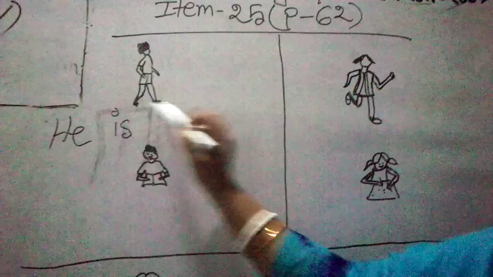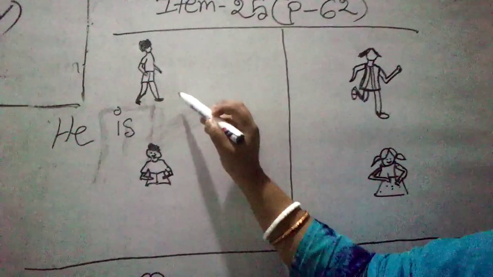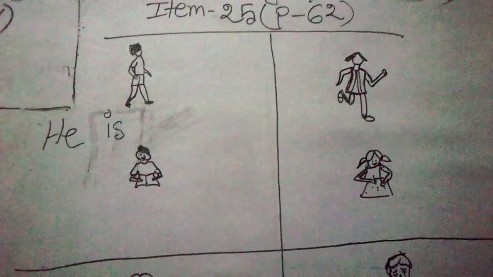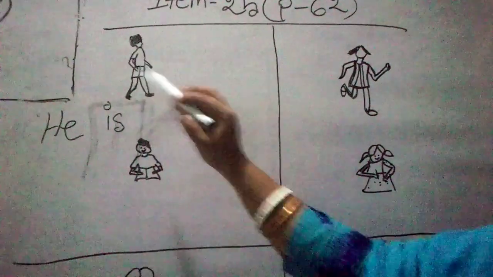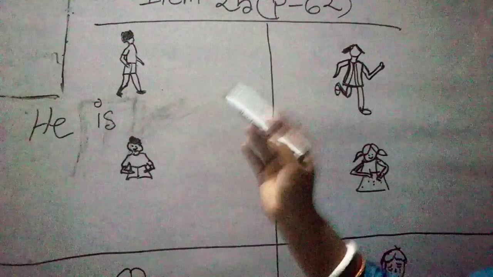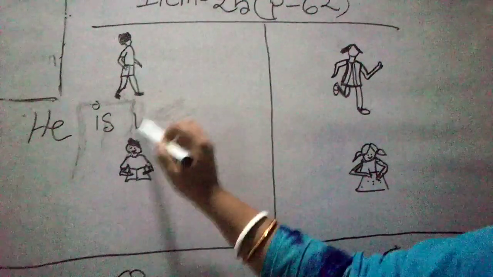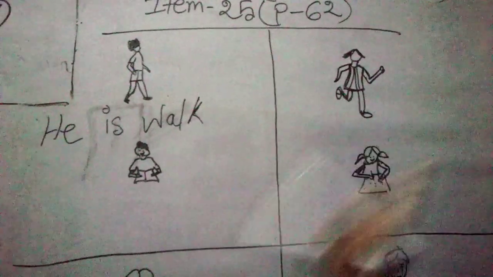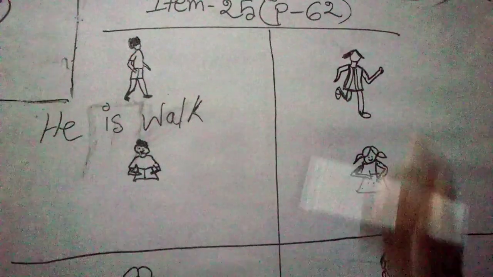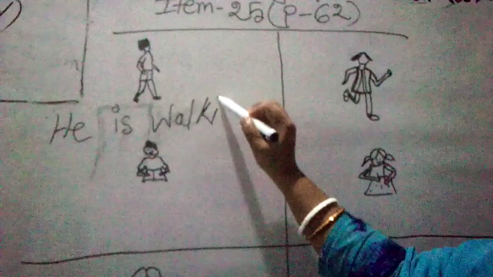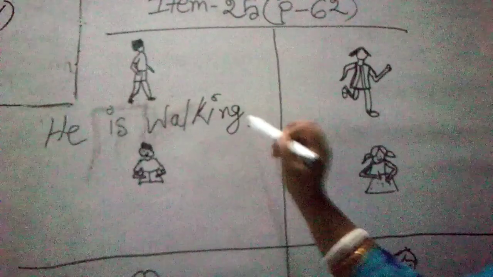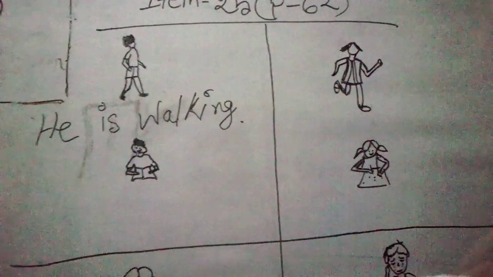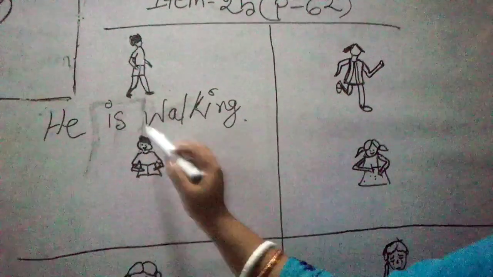He is doing what? What is he doing? It looks like he is walking around something. That means the verb is walk, and as it is in present continuous tense, for continuous we should add ing. Now, can you match the line after the picture? Under the picture, there's the line: he is walking.